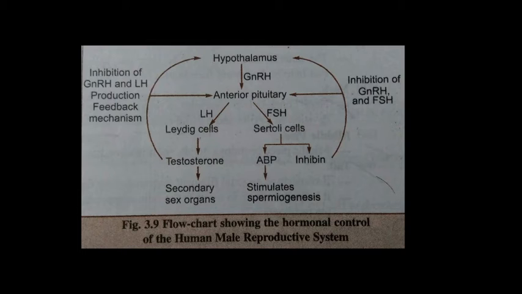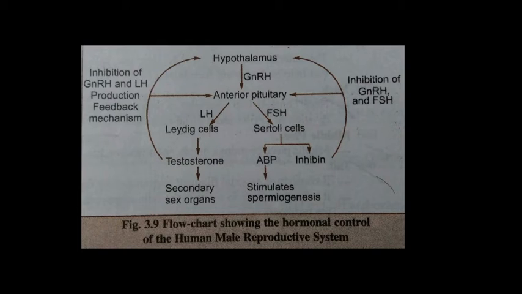The hypothalamus is like the head of the department, and the hypothalamus secretes GnRH, gonadotropin releasing hormone, which then stimulates the anterior pituitary. The anterior pituitary releases two hormones, LH and FSH. LH is luteinizing hormone, FSH is follicle stimulating hormone. LH helps with Leydig cells, and FSH deals with Sertoli cells.